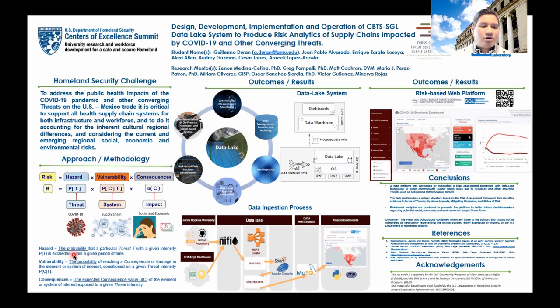So hazard is basically the probability of a particular threat. We can have an example here of COVID-19 with a given intensity is exceeded within a given period of time. The vulnerability is the probability of reaching a consequence or damage in the element or system of interest. For this project, we are looking at supply chain systems. So that's the reason we have this image here. Conditioned on a given threat intensity, could be the COVID-19 in this case. And the consequences are the expected consequence value, could be social or economic, such as people getting ill or economic losses of the element or system of interest exposed to a given threat intensity.